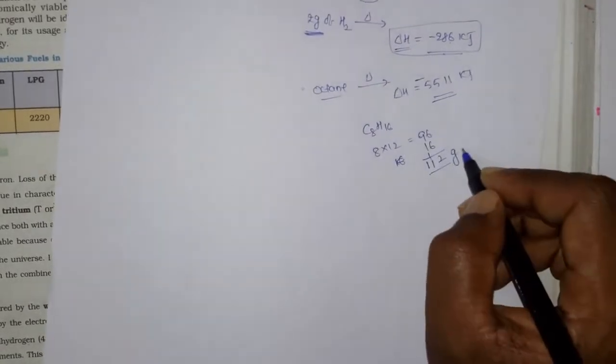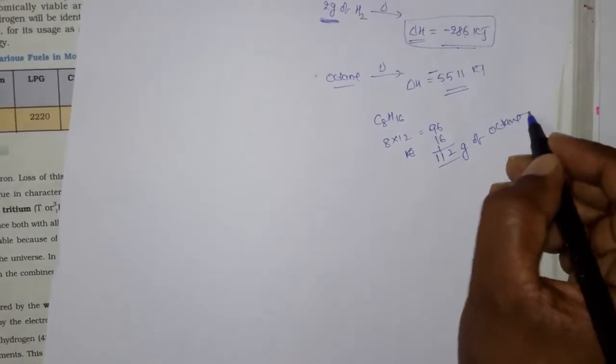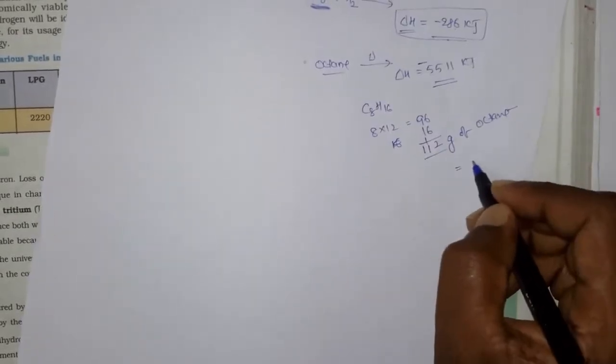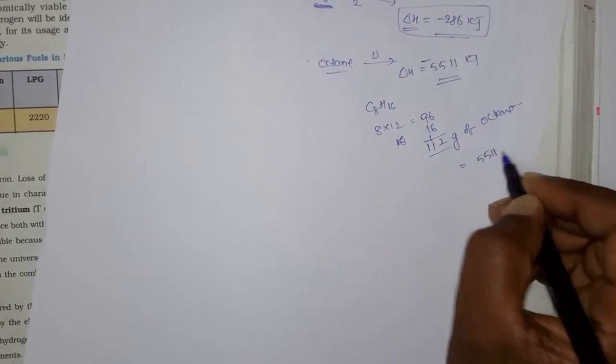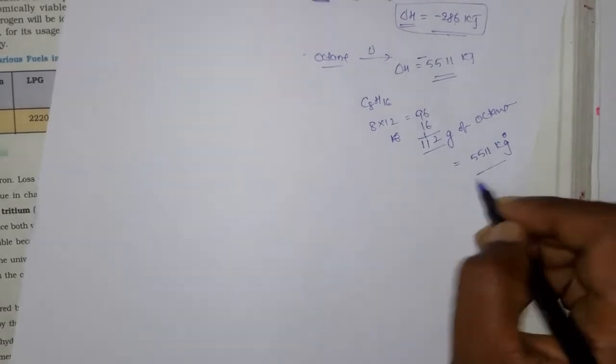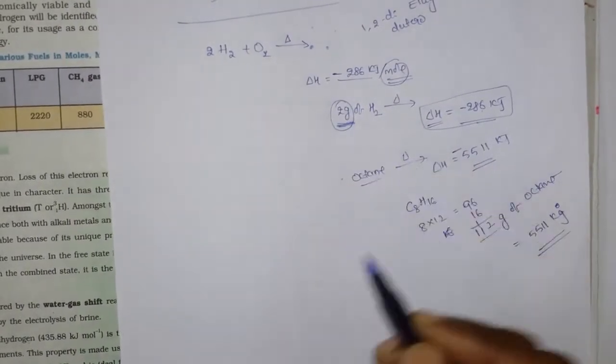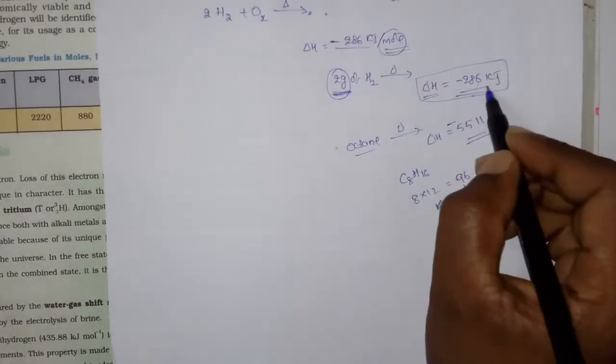When you burn 112 grams of octane, you get 5511 kilojoules of energy, but here you are burning only 2 grams of hydrogen and getting 286.